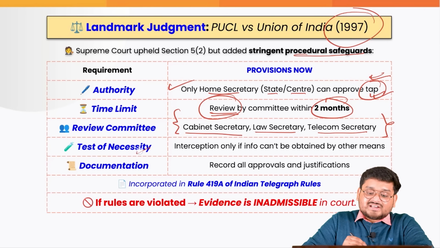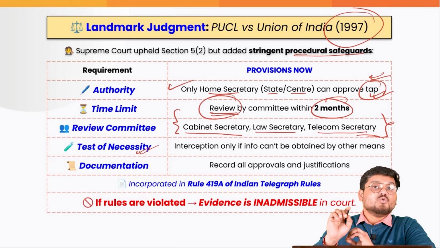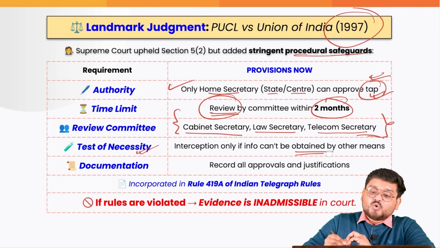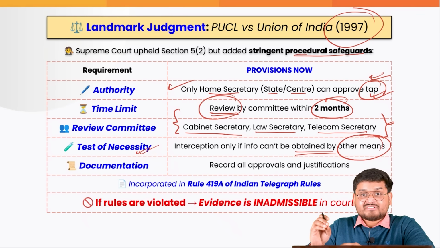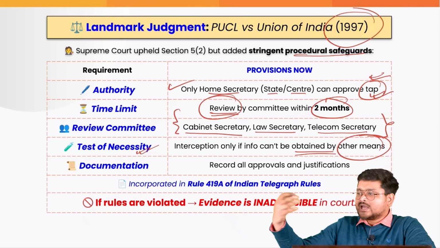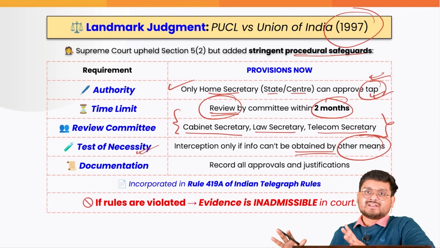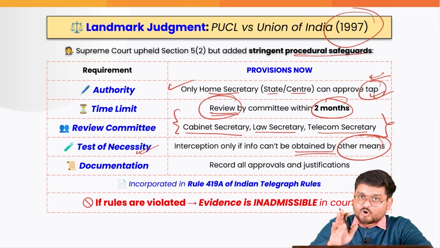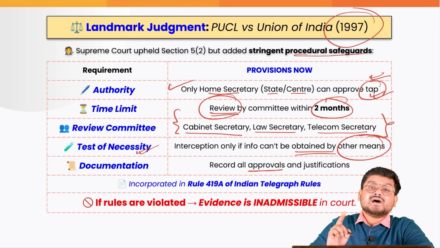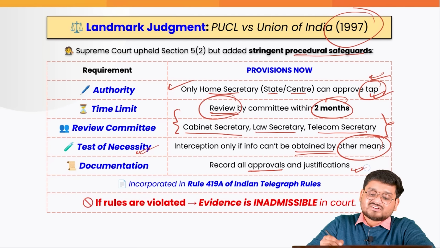Also, a necessity test should be done. Phone tapping should only be done if no other means are left. If the government has no other option, if sending spies, IB, RAW, they cannot extract any information physically, then we have to go for this. Also, all documentation must be recorded, and all approvals must be done in a very justified way.